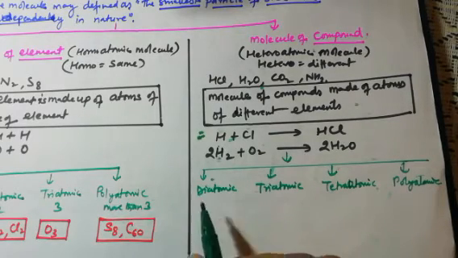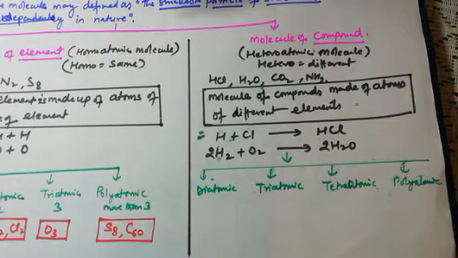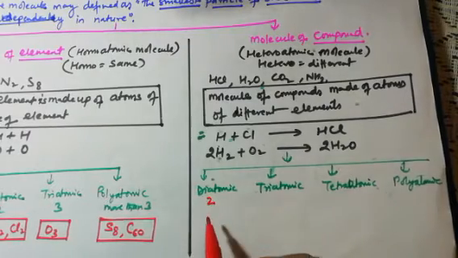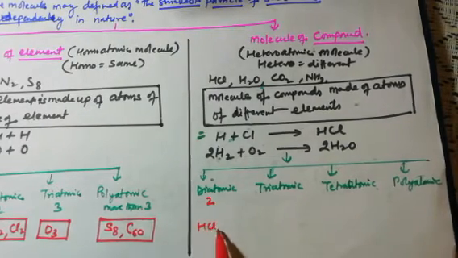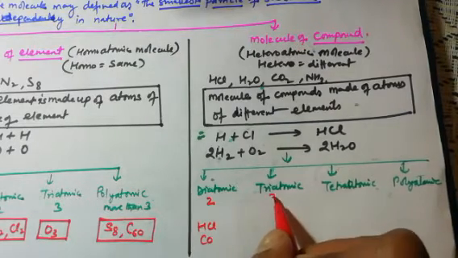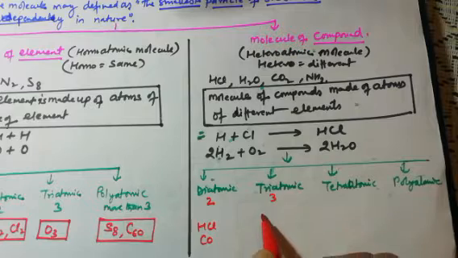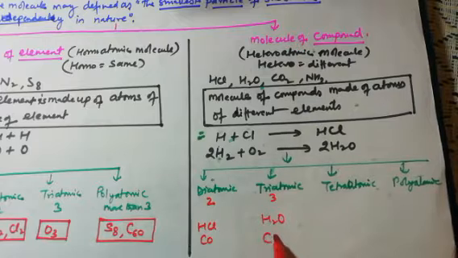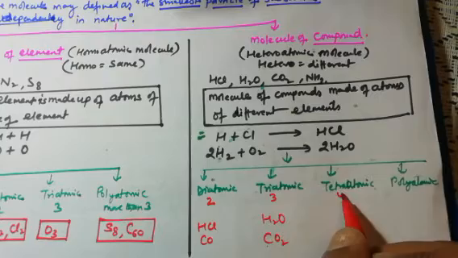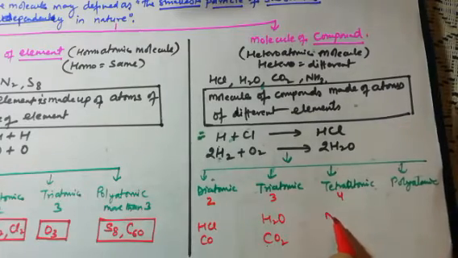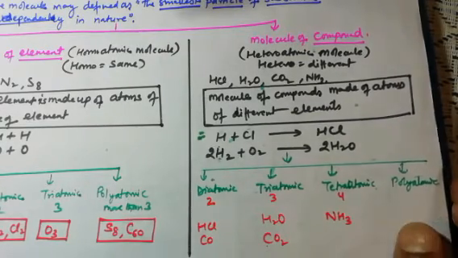Okay, so for example diatomic means two atoms in the molecule. For example, we have HCl, and we have CO, carbon monoxide. Similarly triatomic is 3. Suppose H2O, 2 hydrogen 1 oxygen, triatomic. Similarly CO2, 1 carbon 2 oxygen, is triatomic. Tetraatomic means 4.